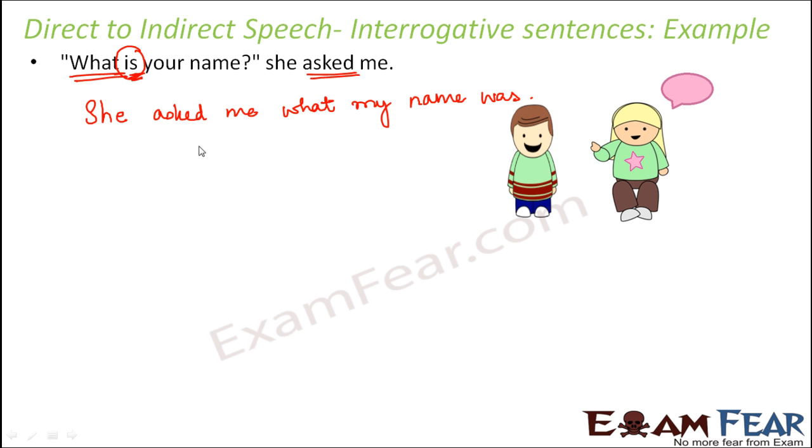Now many a times children write, she asked me what was my name. But that is not exactly correct, because when you are writing a statement, you should write it in this order where you have your subject and then you have the verb. So she asked me what my name was. This is the correct indirect speech.